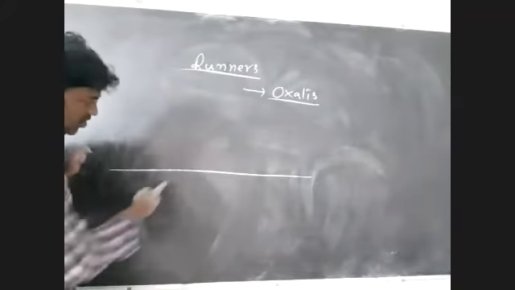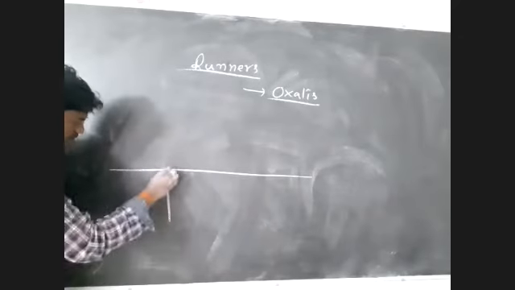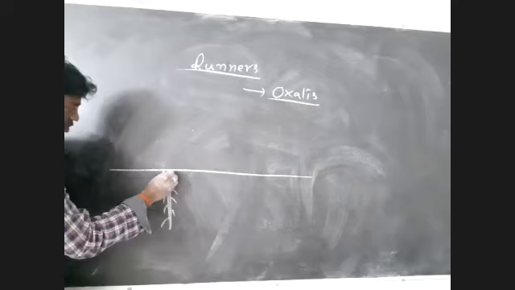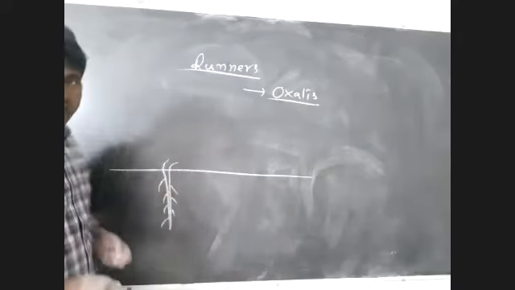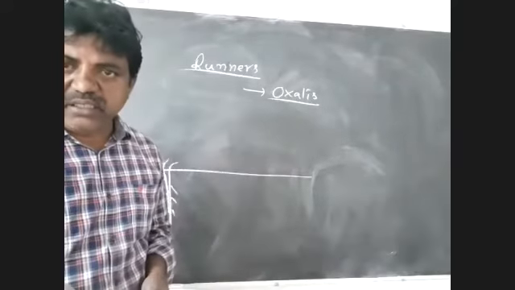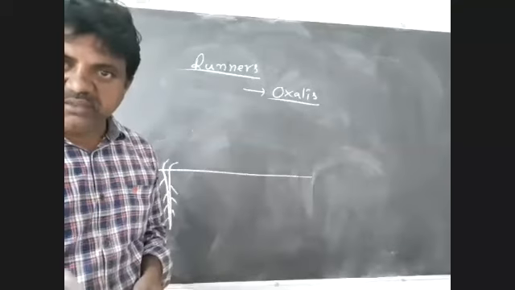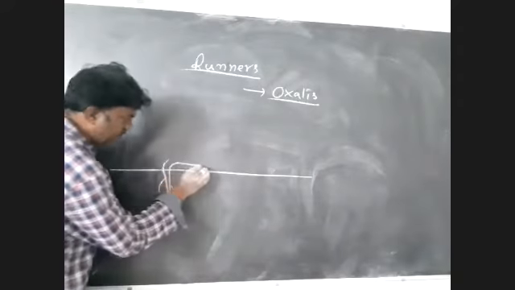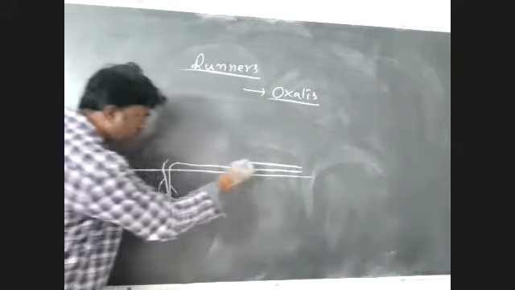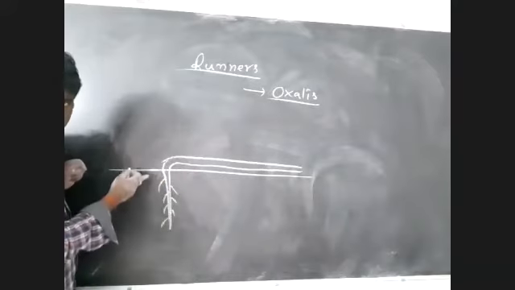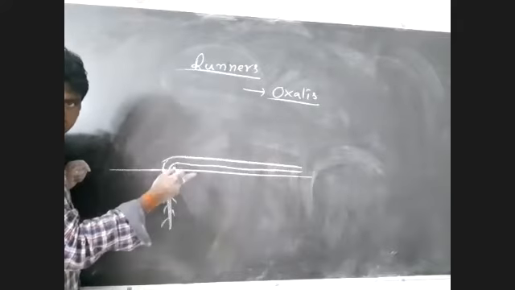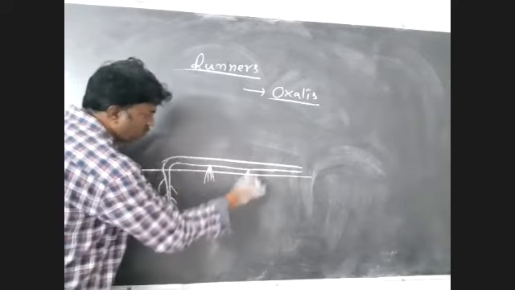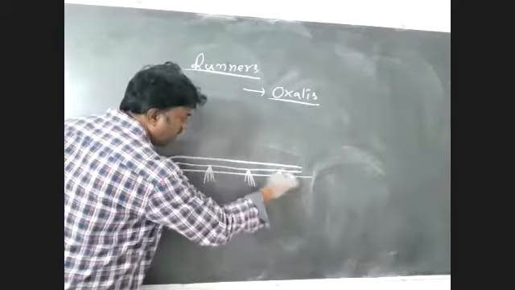So again, this is the ground level. So this is the taproot system. Okay. So this is the stem. Very, very important. In this case, the stem is weak and prostrate. That means the stem grows on the surface of the ground. It creeps on the surface of the ground with the help of adventitious roots.